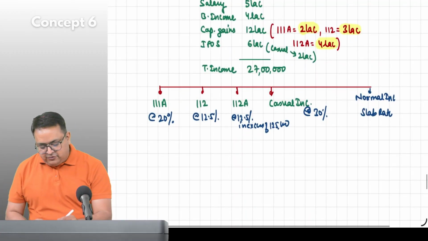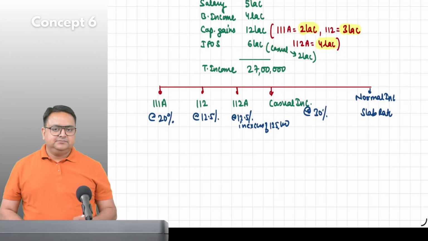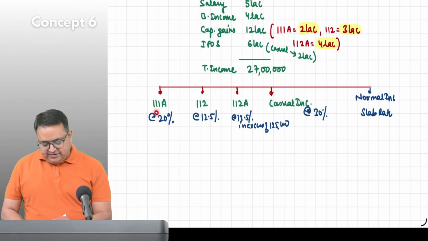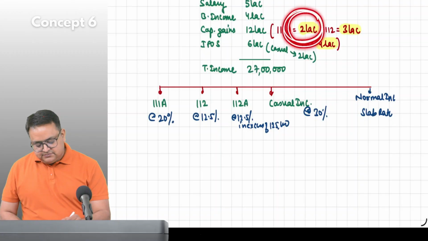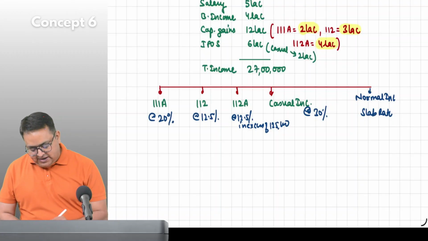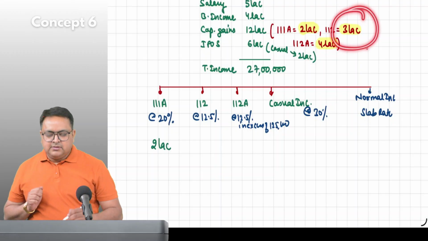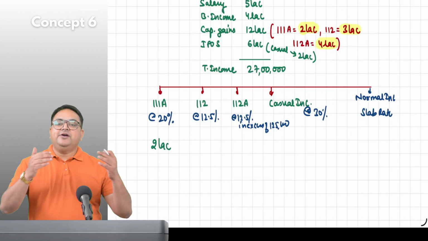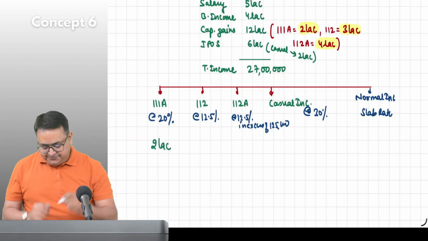Now, very easy. Please tell me out of 27 lakh, do we have 111A? Yes, sir. How much is it? 2 lakhs. Just write 2 lakh. Do we have 112? Yes, sir. 3 lakh. What is 112? Please take your mind over there. Other long term, 3 lakh.